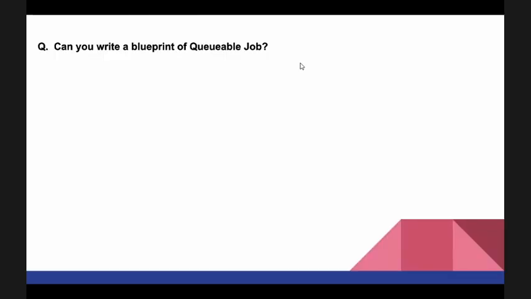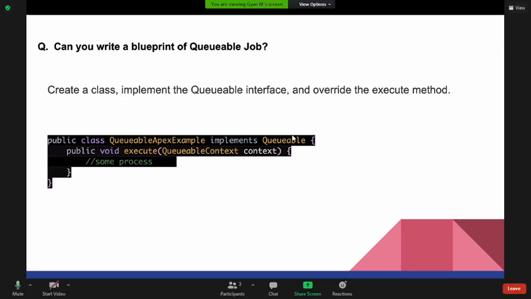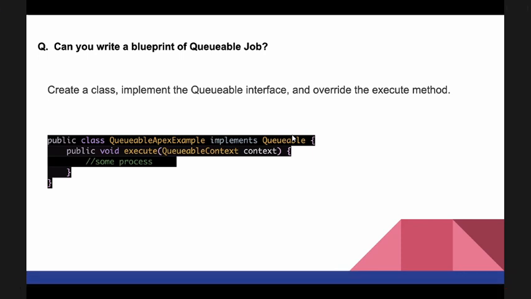Can you write a blueprint of a Queueable job? Okay, so let's discuss that. Basically, when we are writing Queueable, we have to create a class and use the Queueable interface. Here you can see that implements Queueable is used, which means we are using the Queueable interface. It holds only one method, that is execute. And then we are writing QueueableContext. This is used so that we can monitor the job by going to the Apex Jobs in the setup and checking the queued job.